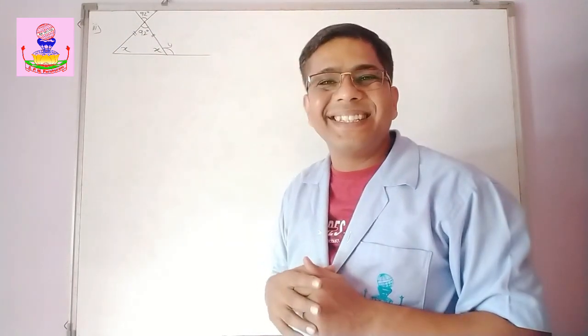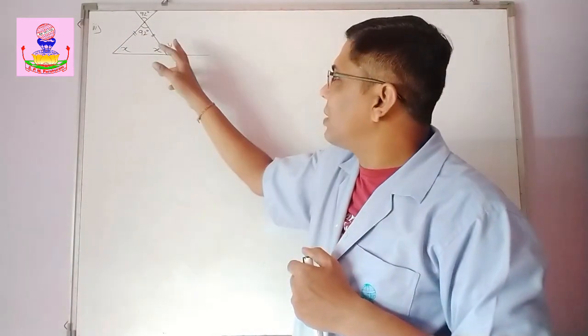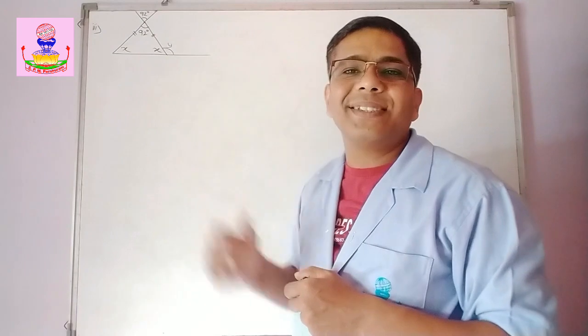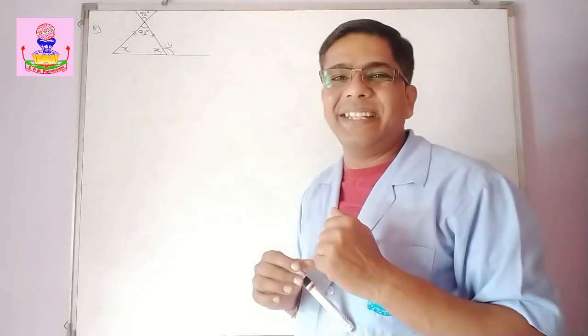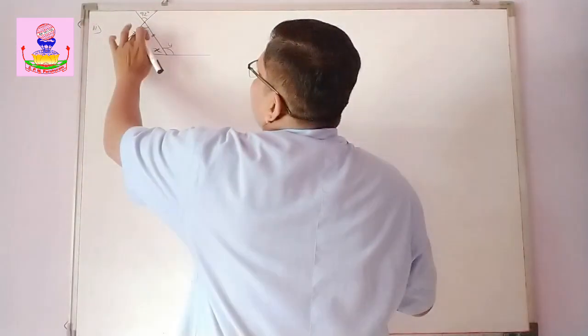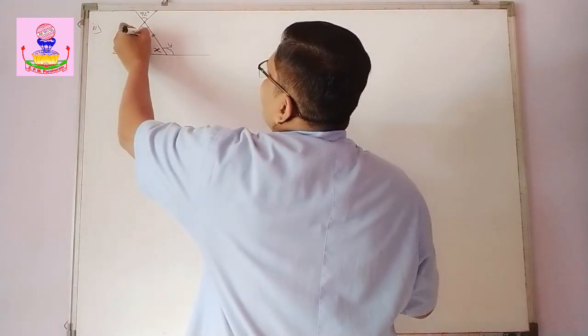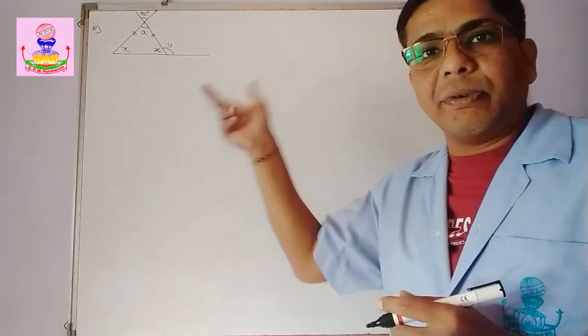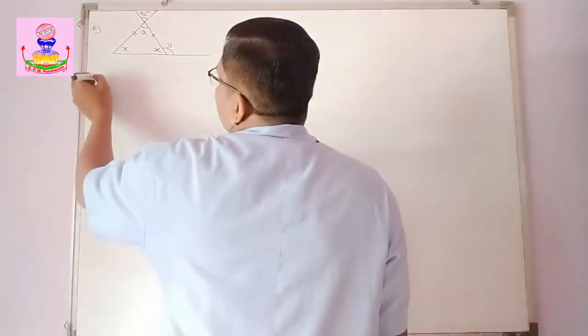By the angle sum property, find the value of x. And once you get the value of x, you can find the value of y, because x plus y is equal to 180. Why? Linear pair angles. So I will call this angle A, because the name is not given, so that it becomes easy to understand.